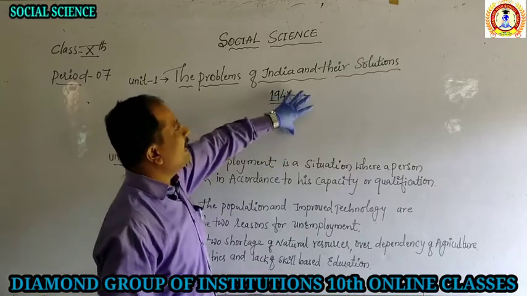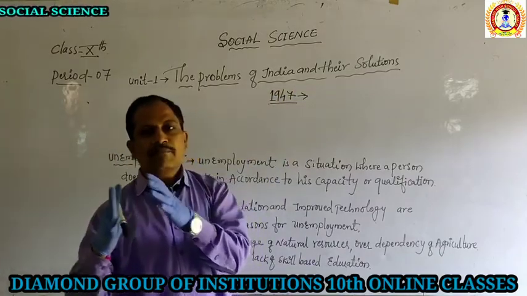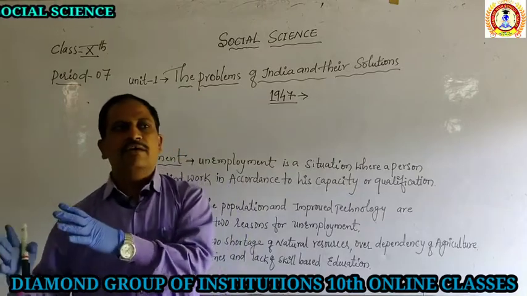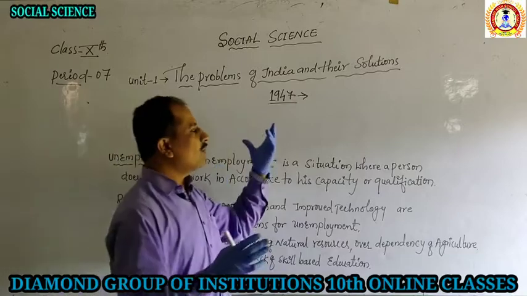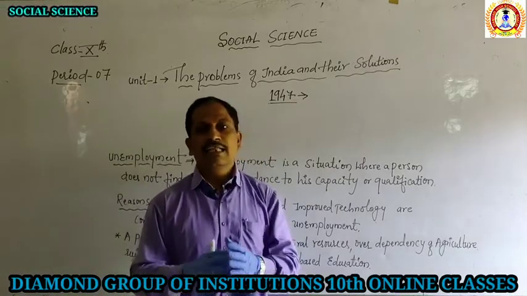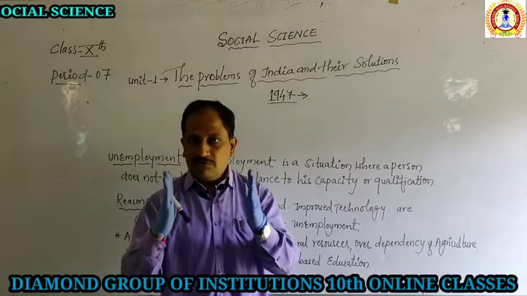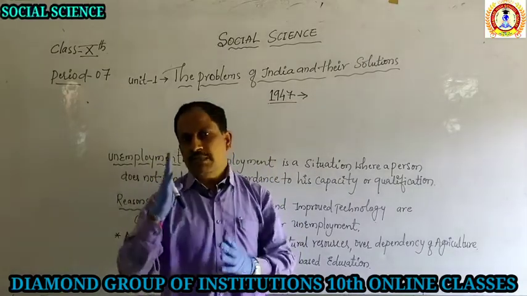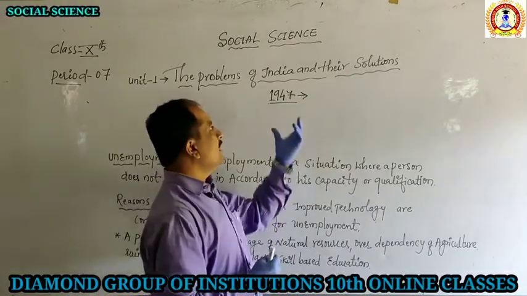After 1947 and unity, there were still problems in India, because the British, who ruled India for 200 years, had lastly made a division in the country. Due to the division, a big problem arose in the country, that is the division of India.